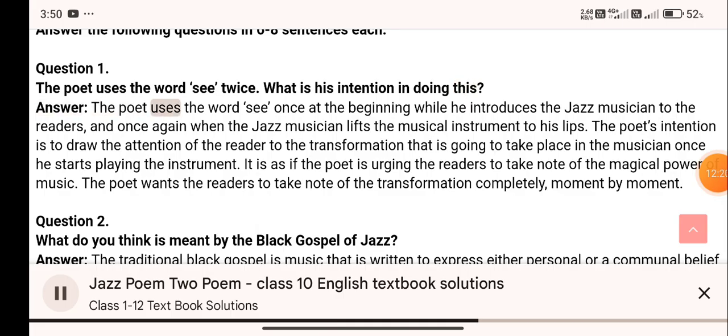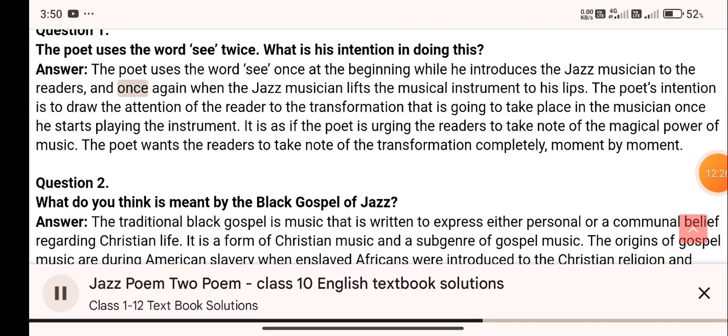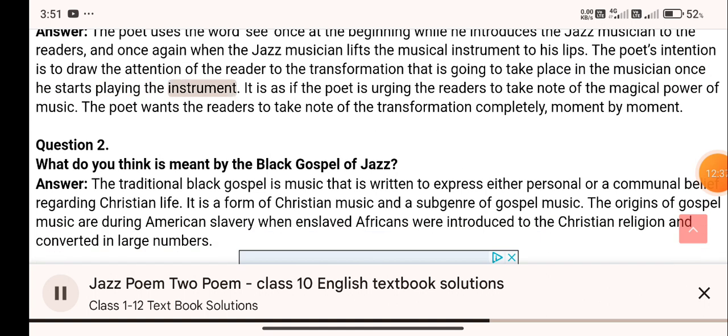Answer. The poet uses the word, see, once at the beginning while he introduces the jazz musician to the readers, and once again when the jazz musician lifts the musical instrument to his lips. The poet's intention is to draw the attention of the reader to the transformation that is going to take place in the musician once he starts playing the instrument. It is as if the poet is urging the readers to take note of the magical power of music. The poet wants the readers to take note of the transformation completely, moment by moment.